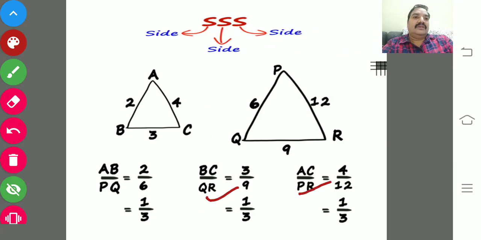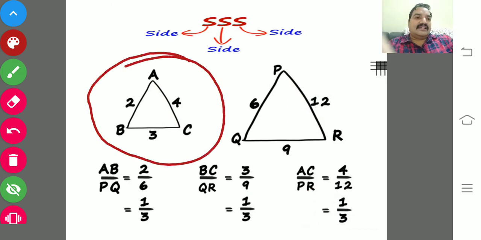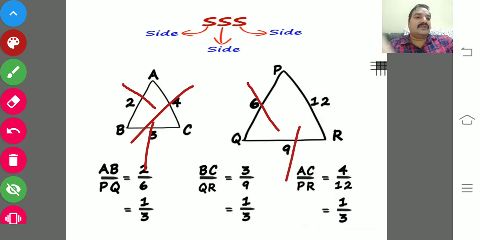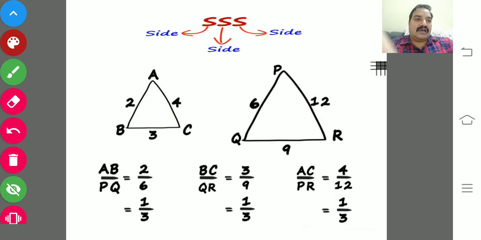Yes, SSS similarity. You just see that. Consider triangle ABC and triangle PQR. In triangle ABC, AB equal to 2, BC equal to 3, AC equal to 4. Here PQ equal to 6 centimeters, QR equal to 9 centimeters and PR equal to 12. As per the definition, the corresponding sides should be proportional. The three ratios should be equal.